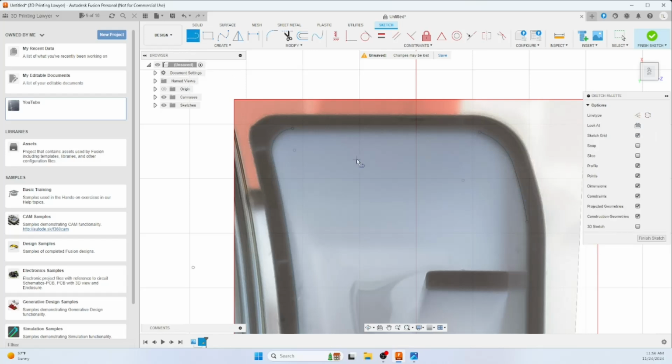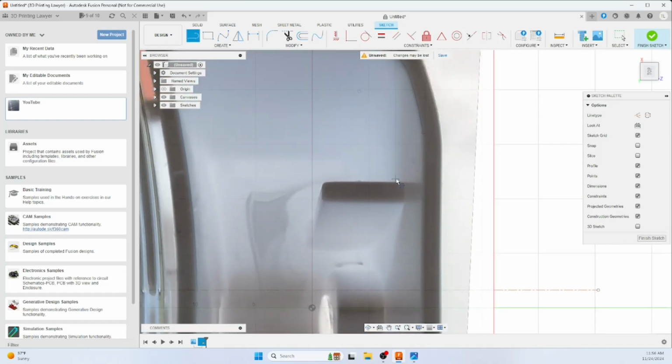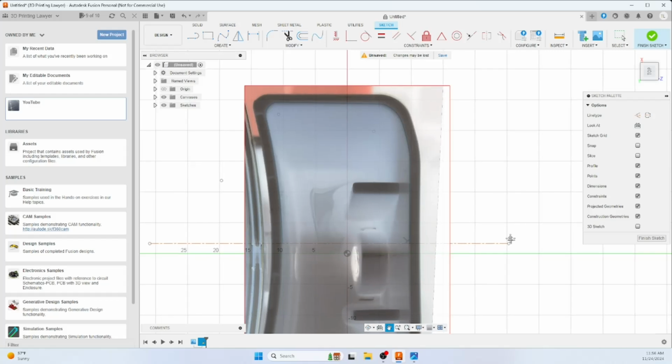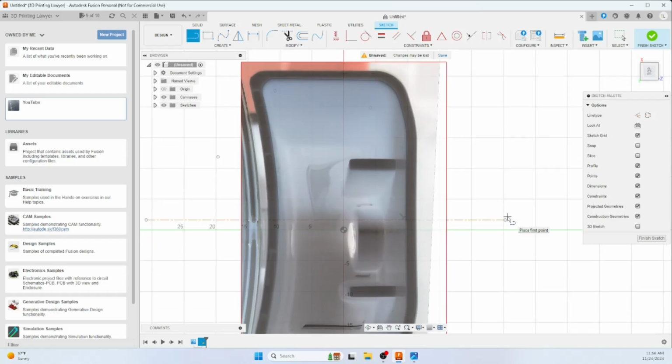Right, so then we'll do our straight lines, just connect the curves.